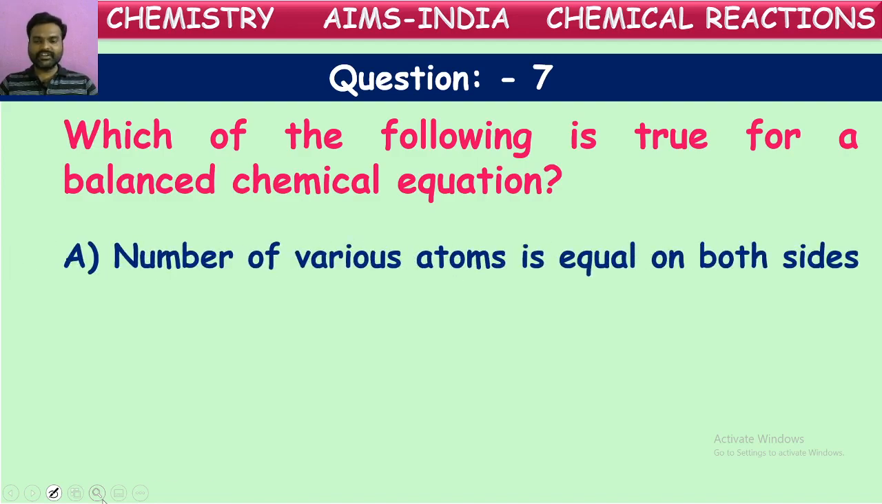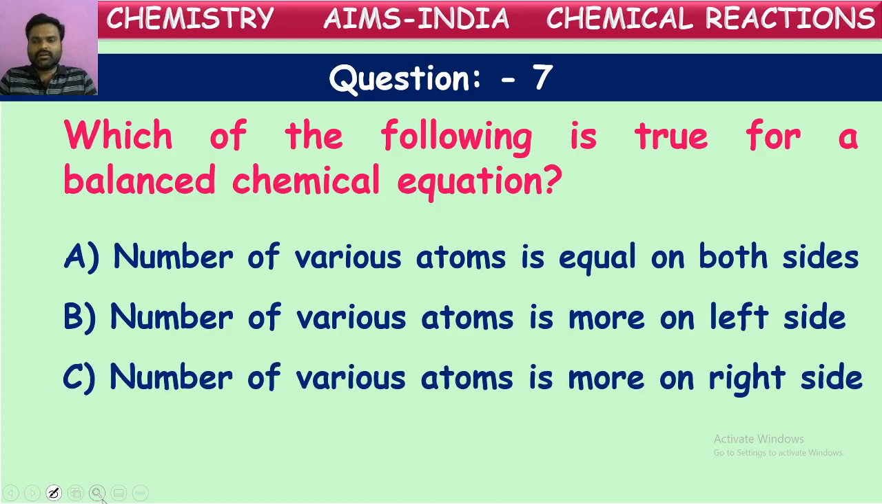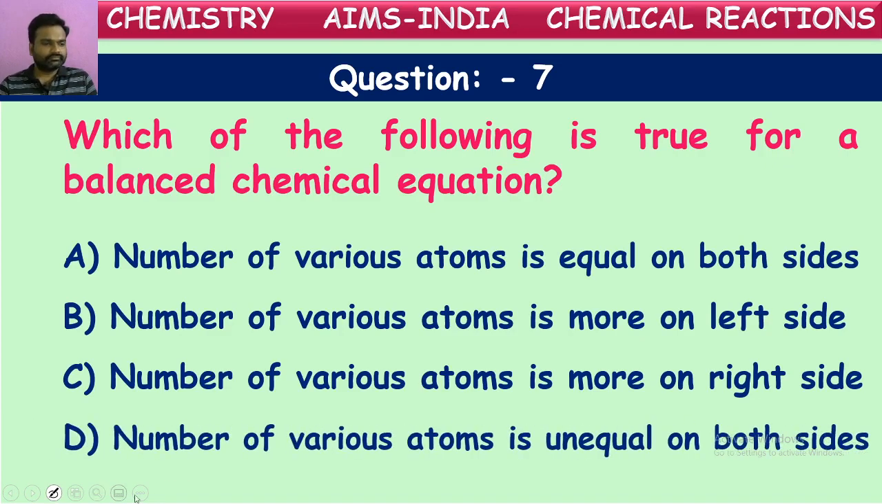Number of various atoms is equal on both the sides. Is it then called a balanced equation? Number of various atoms is more on the left side. Is it correct? Or number of various atoms is more on the right side, means at the product side. Is it correct? Number of various atoms is unequal on both the sides. Is it correct? So, which statement is correct for the explanation of a balanced chemical equation?